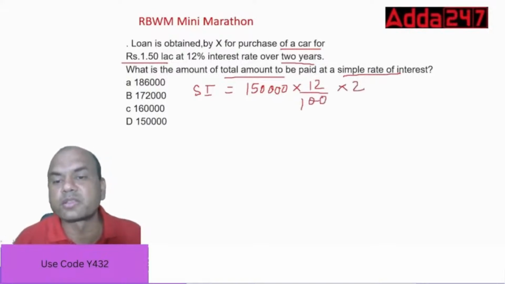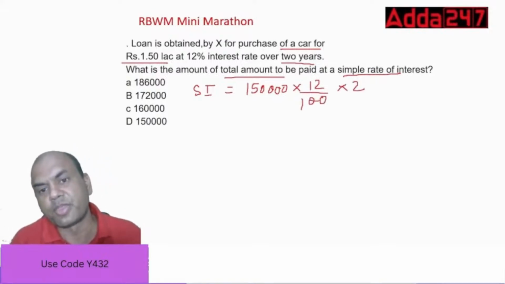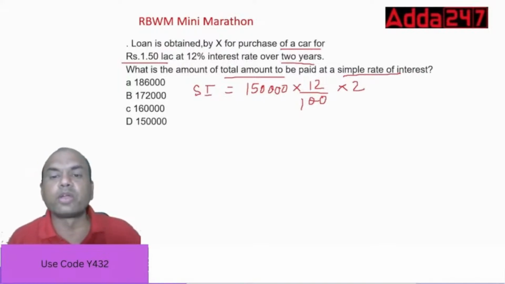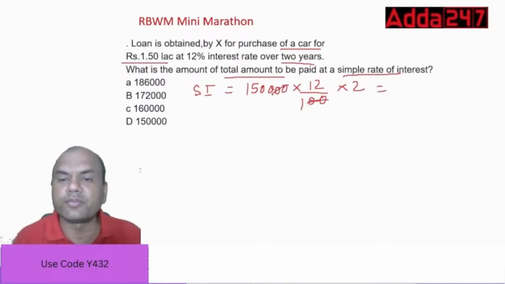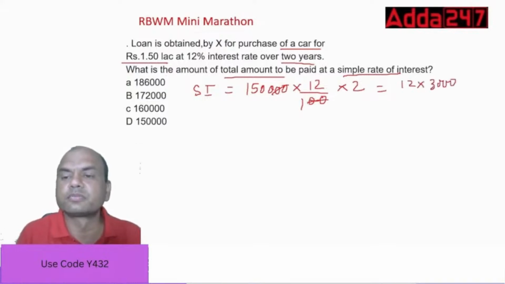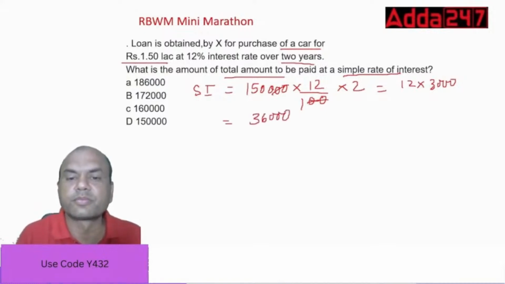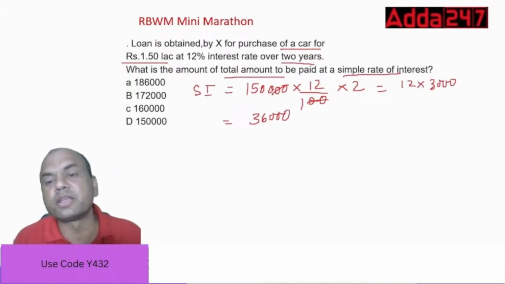So 1500 into 2 is 3000. 12 into 3000 gives 36,000. So 36,000 is the simple interest for 2 years.